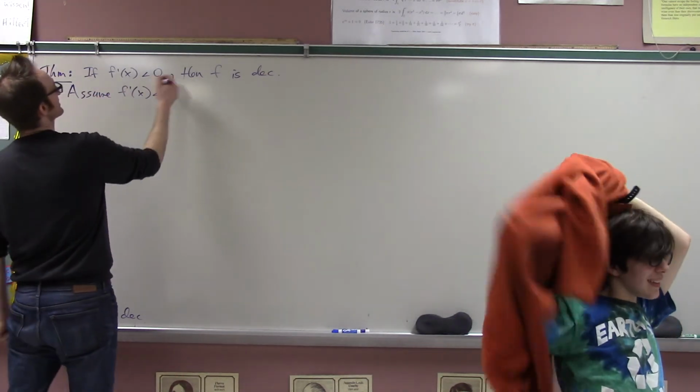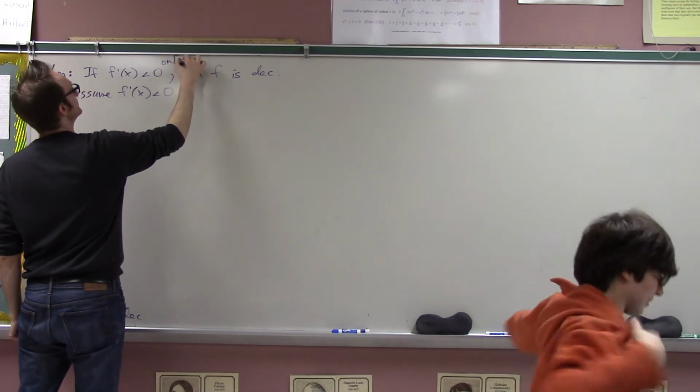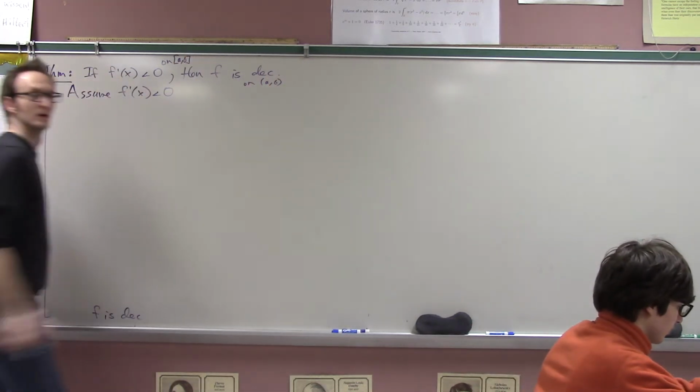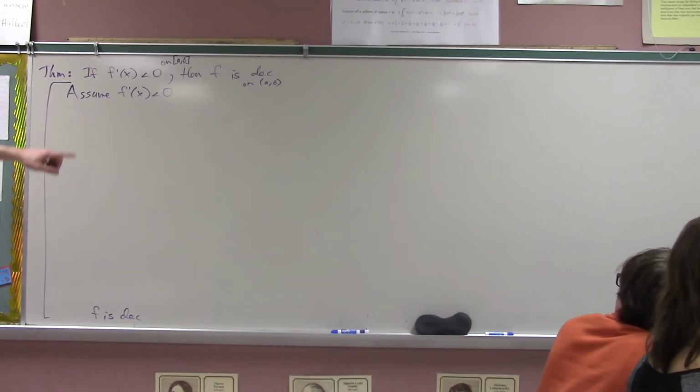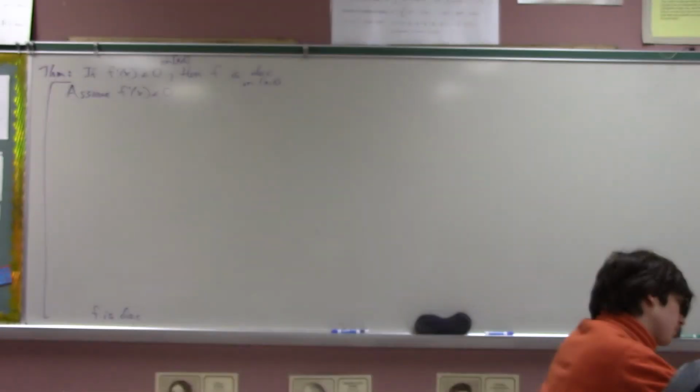Prove the derivative is negative on the interval a, b. Then f is decreasing on a, b. Well, I have this formal definition of what it means to be decreasing, right? Can we use the definition of a derivative and plug those things in? Yeah, pretty much, Matteo.